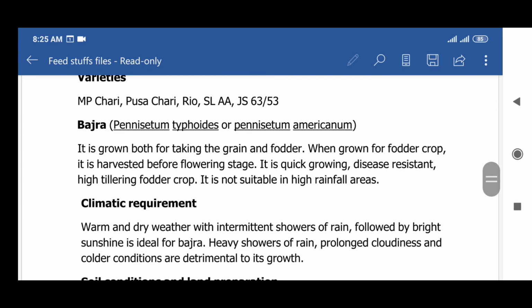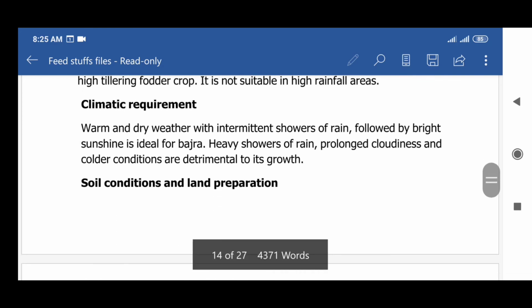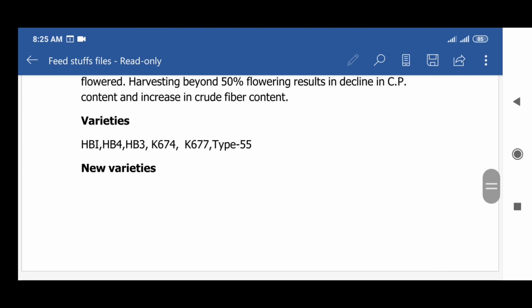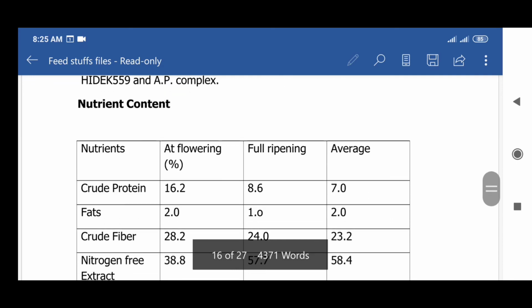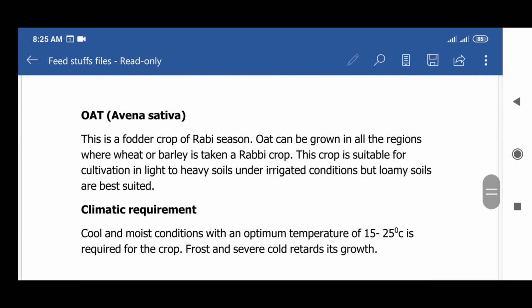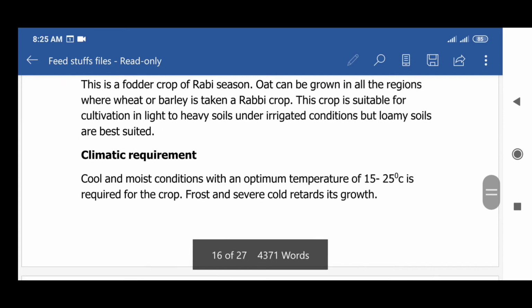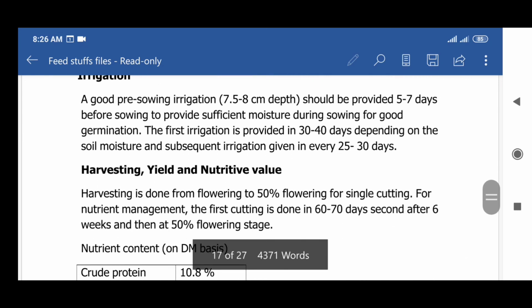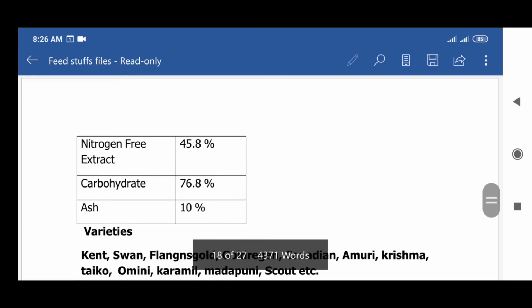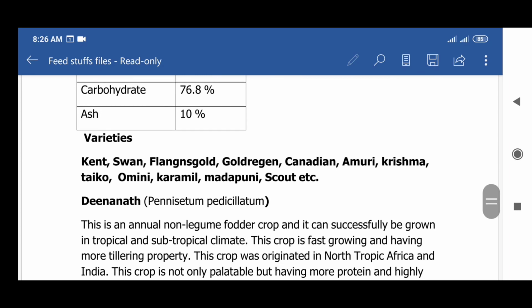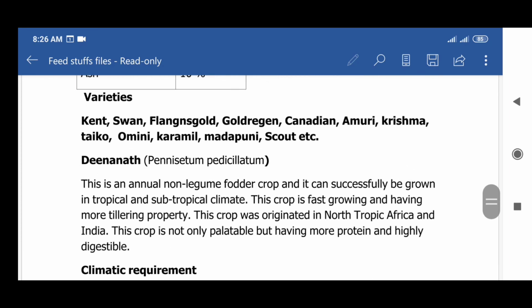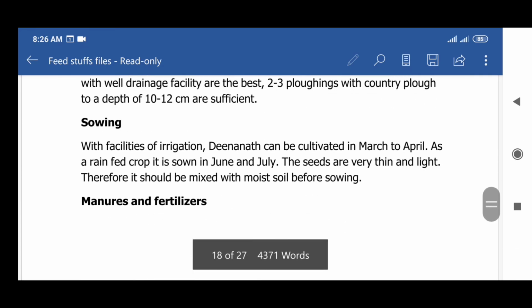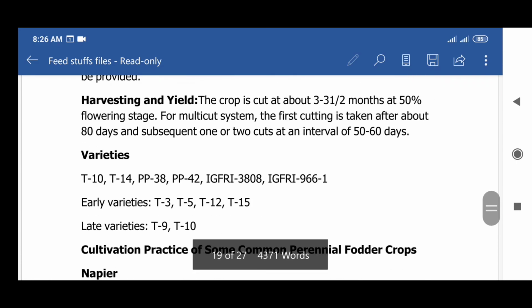And the next is bajra, and it contains climatic requirements, soil condition and land preparation, sowing, manuring, irrigation, harvesting and yield, varieties, new varieties, nutrient content. Next is oat, Avena sativa. It contains climatic requirements, soil condition and land preparation, manures and fertilizers, sowing, irrigation, harvesting, yield and nutritive value. Next is sunflower, with required climatic conditions, soil conditions, manures and fertilizers, irrigation, harvesting, yield, varieties.